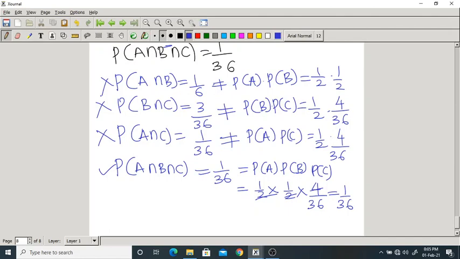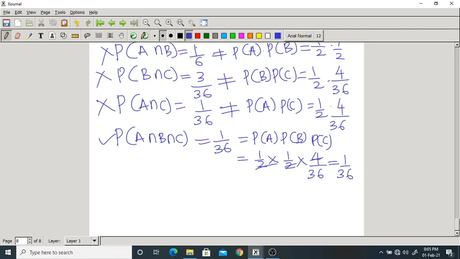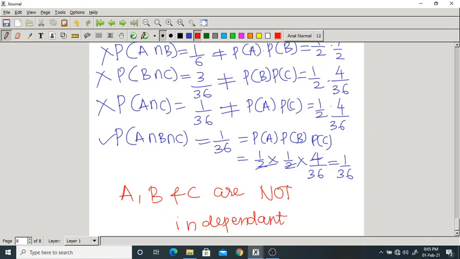Now what you can say? They are not pairwise independent. Okay? They don't satisfy the first three conditions, but they satisfy the fourth condition. What the final answer would be? Still the final answer would be what? A, B and C are what? Not independent. Because they don't satisfy all four conditions. They only satisfy the fourth condition. So what I want to say is, even though the fourth statement is true, it does not mean that the remaining three will be true.